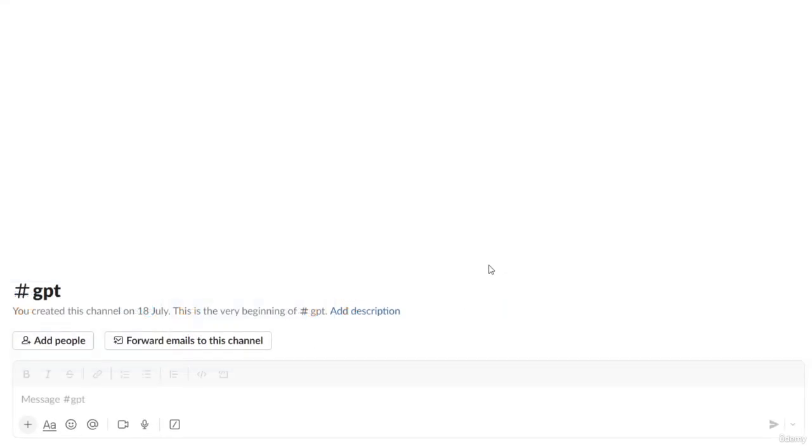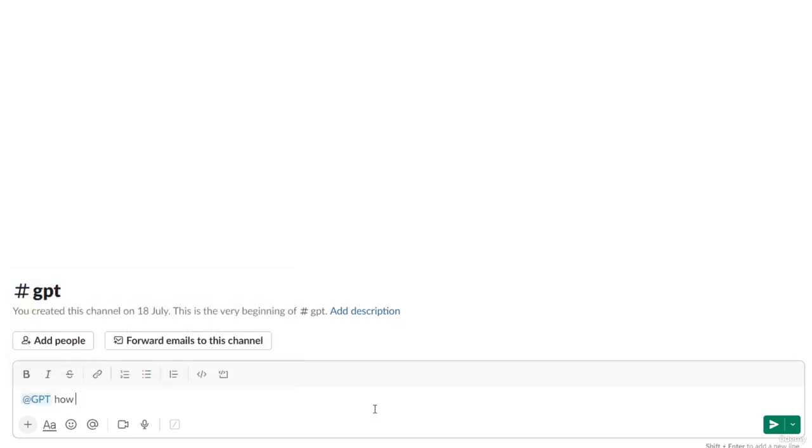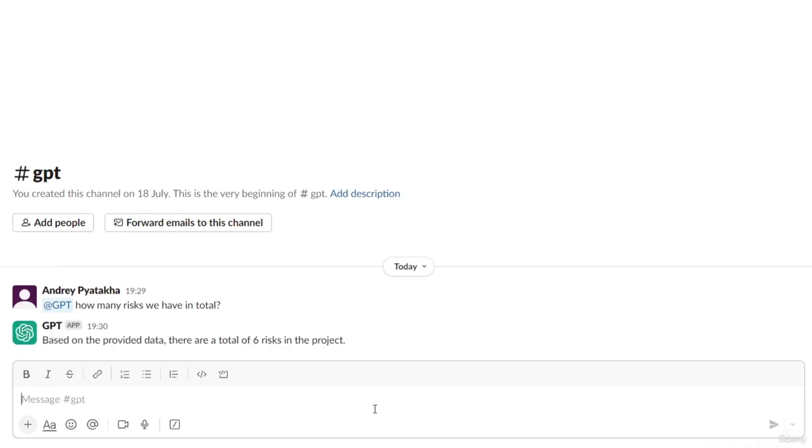And imagine that I want to streamline our conversation and have a chat about risks directly in the messenger with my colleagues. So I can use my bot to ask questions about risks that we have on our project. For example, let's start with simple questions. How many risks do we have in total? And when Jira is connected as a data source to the bot, I use ChatGPT linguistic capabilities to understand my request and provide me with the response.